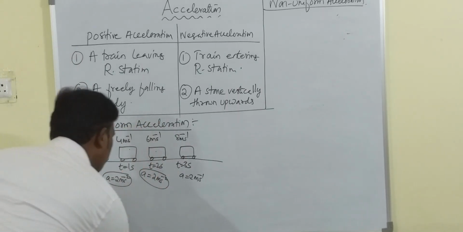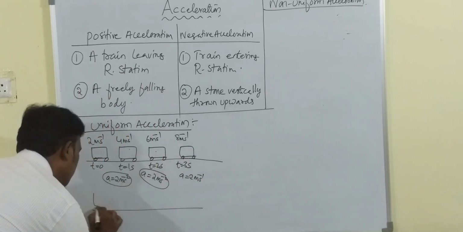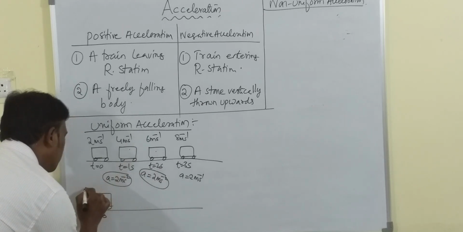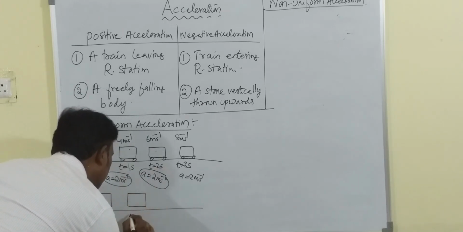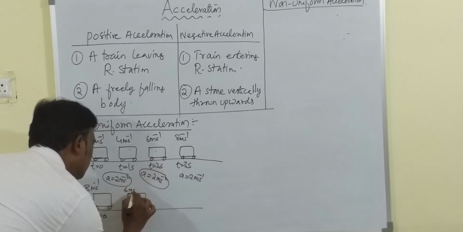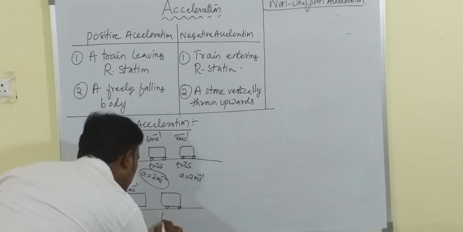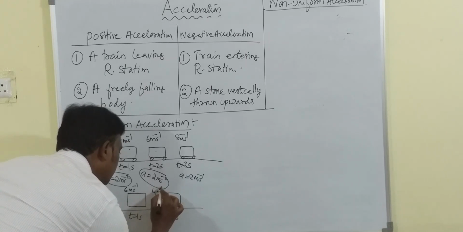Not only this, take the opposite case also. Let me say t is equal to 0, suppose it is 8 meter per second, at t is equal to 1 second it is 6 meter per second, and at t is equal to 2 seconds it is 4 meter per second.